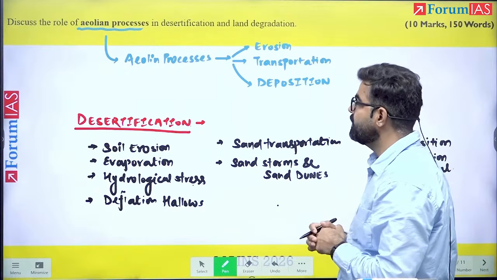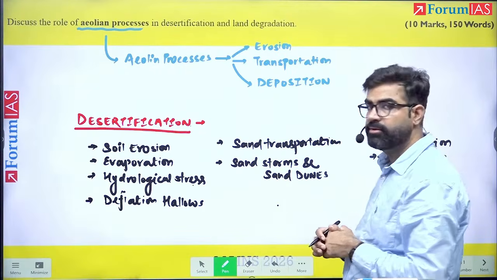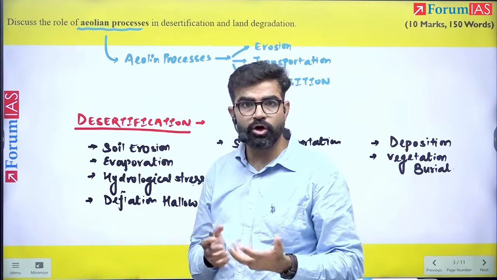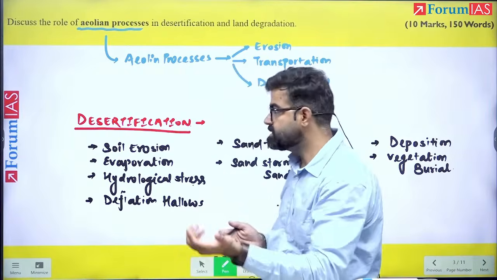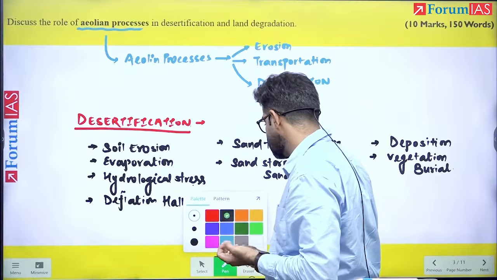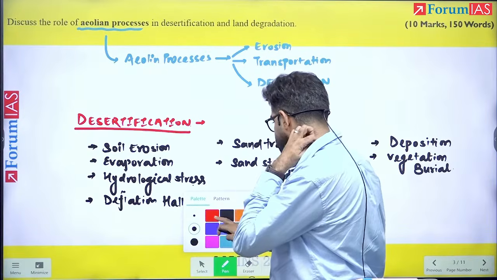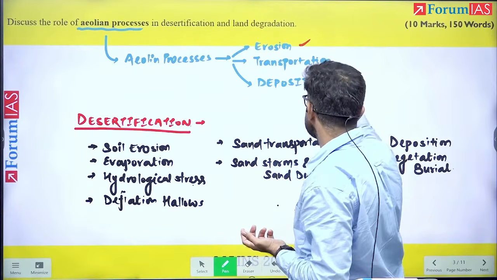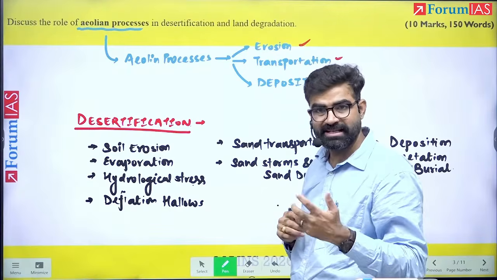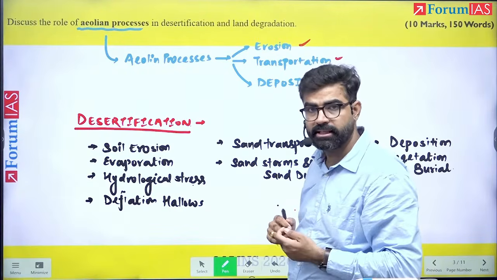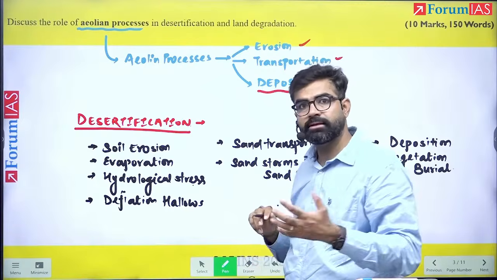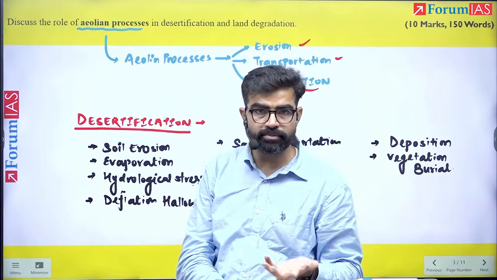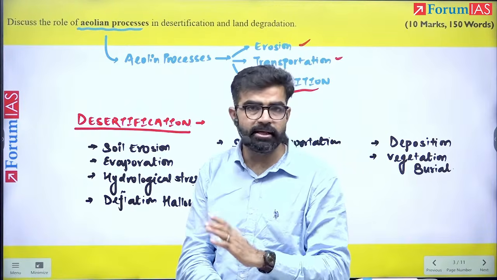The next question is about aeolian processes in desertification and land degradation. Now, what are aeolian processes? They are related to the winds, what winds can cause. For example, we have 3 aeolian processes. Number 1 is erosion. Wind can cause erosion, right? Second is transportation. It can also transport sand and other material, especially in desert areas. And then deposition, which can create barchans, parabolic dunes, and other types of dunes, meaning sand hills. Okay, these are the aeolian processes.